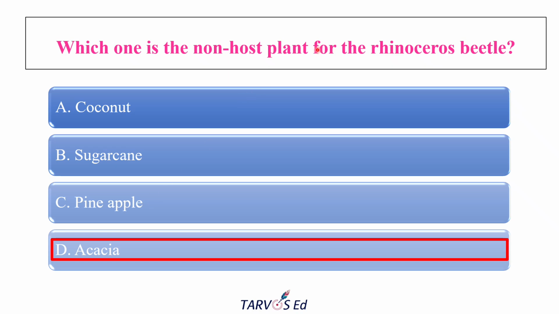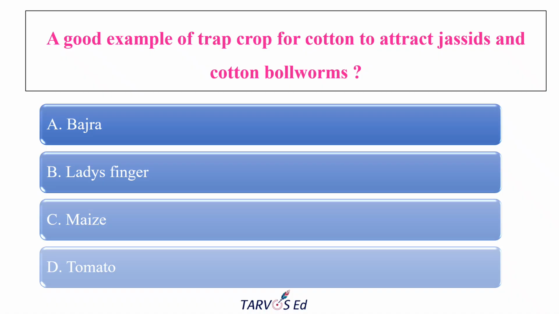So the non-host plant is acacia. And the next question is: a good example of a trap crop for cotton, to attract the jassids, that is leaf hoppers, and cotton bollworms. A trap crop is a plant usually grown to attract agricultural pests away from our main crop.